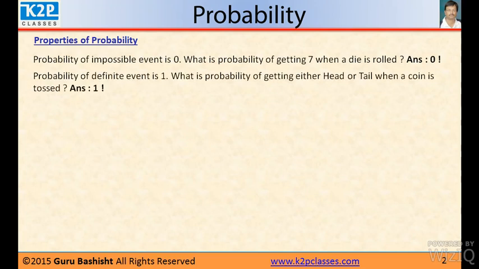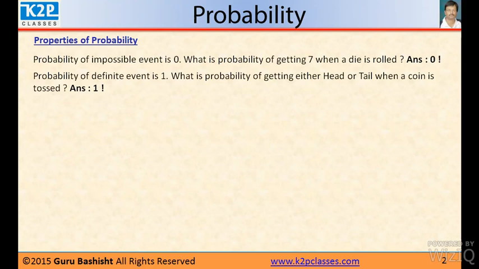Probability of definite event is 1. Example, what is probability of getting either head or tail when a coin is tossed? It is 1. Because you will either get head or you will get tail. So definitely you will get either head or tail. So probability of getting either head or tail is 1.